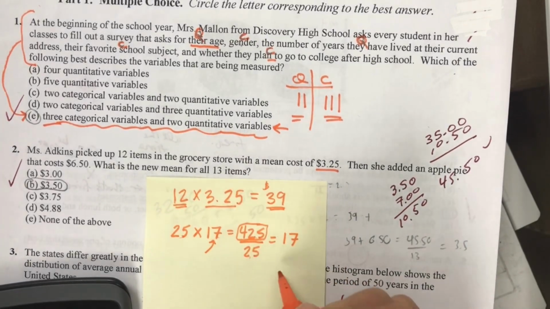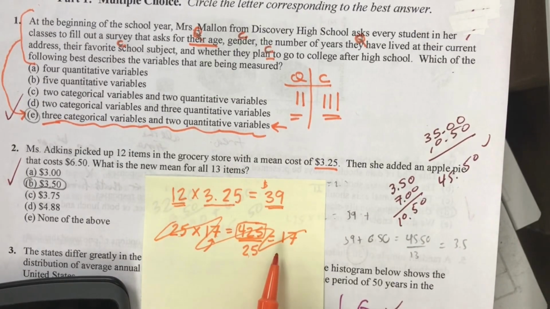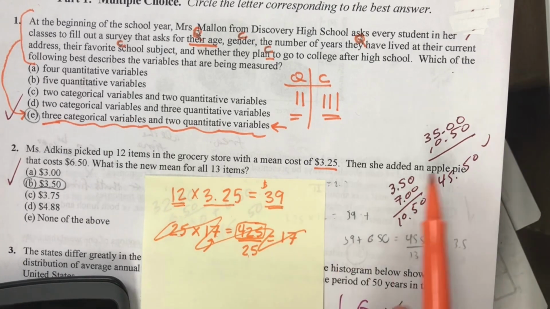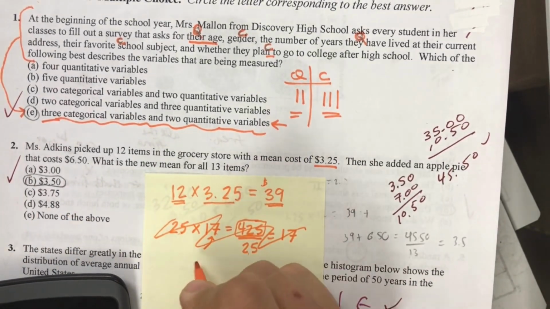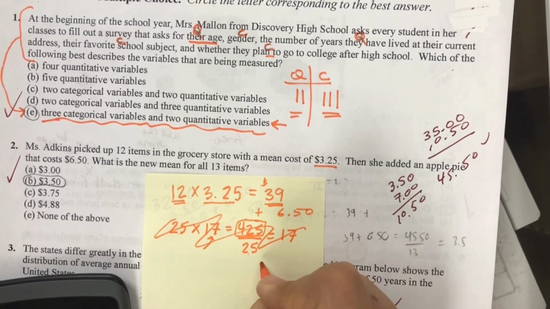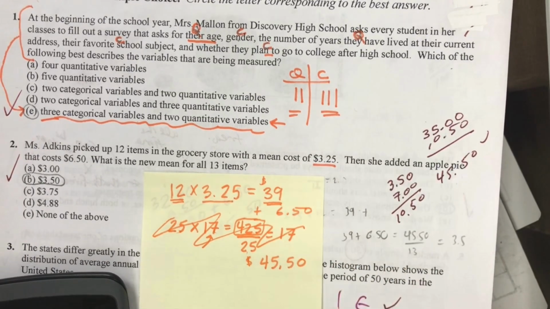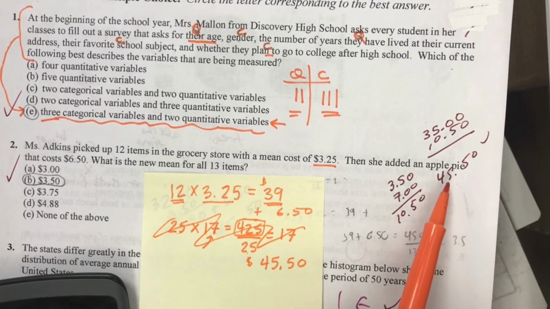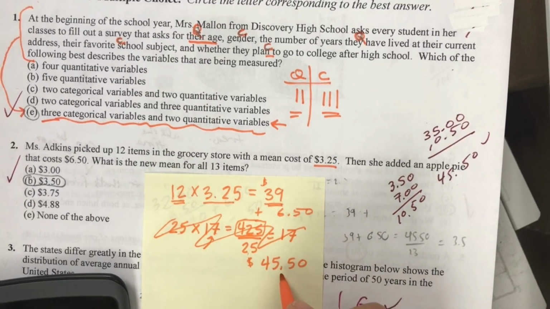Okay, so now with that said, I've got my example. That's not this problem, but that was an example. Now with this said, I know she spent $39 at the store. She added an apple pie that cost $6.50, so then she spent another $6.50. That means she spent a total of $45.50. That's what I had jotted off to the side there, $45.50. Well, instead of 12 items now, she's got 13 items.